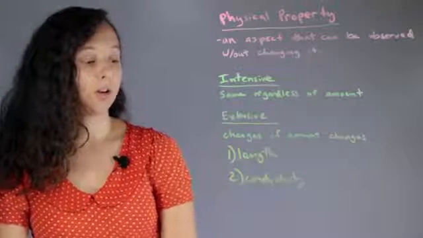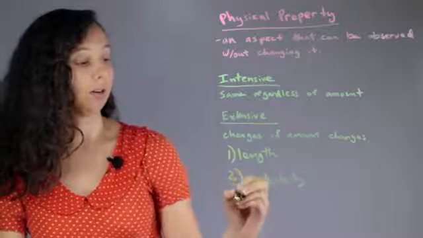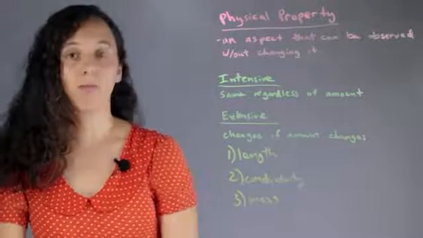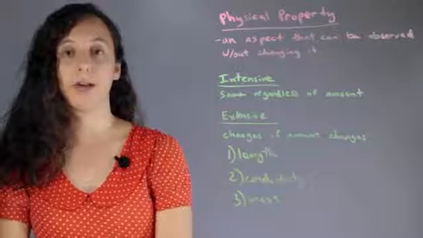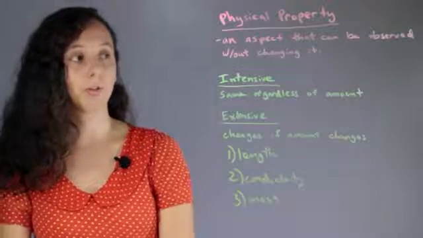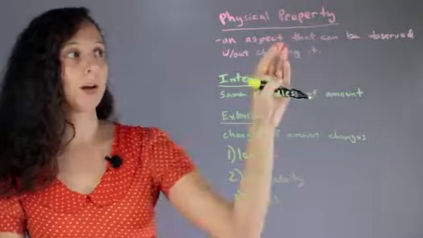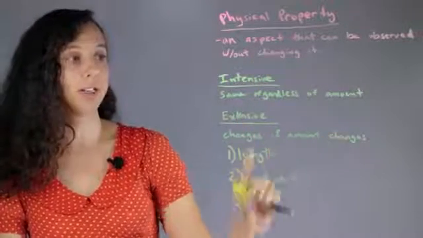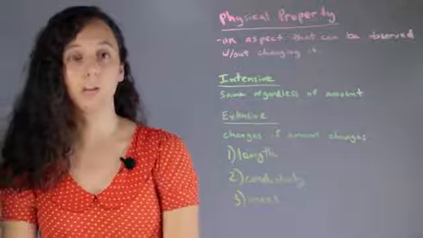So this would be a good one for mass. If you have 1 pound of bricks, that's a lot different than 2 pounds of bricks. You can observe both without changing it, so they're physical properties, but it changes if the amount changes, so it's extensive. These are the two types of physical properties.